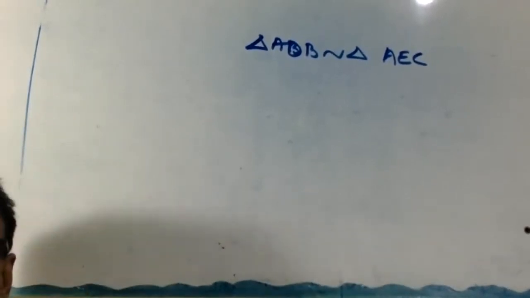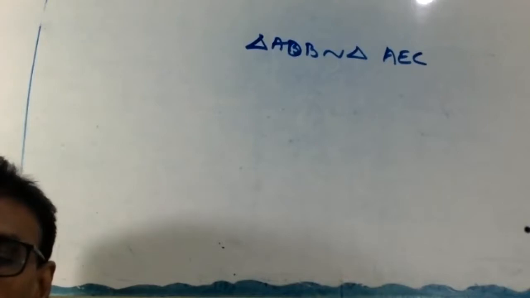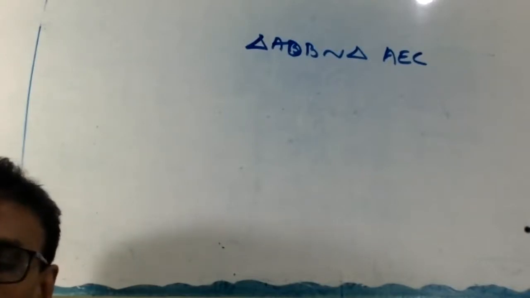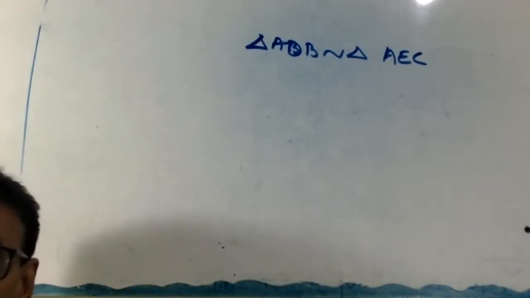Prove that triangle ADB is similar to triangle AEC. Okay, try fast. It's not very simple.